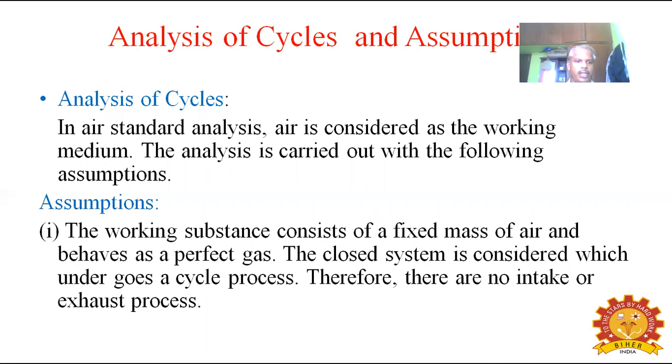First assumption: the working substance consists of a fixed mass of air and behaves as a perfect gas. There will be ideal gas also here. They are treated as perfect gas. The closed system is considered which undergoes a cyclic process. Cyclic process means when it is started, it will end at the same point.